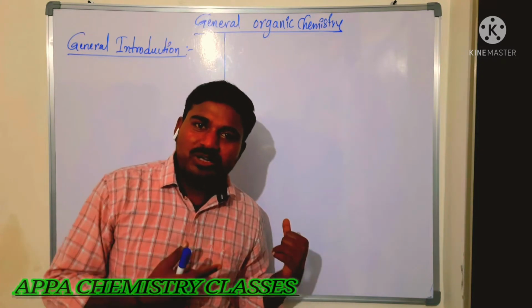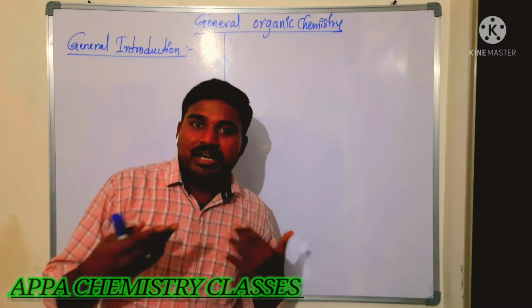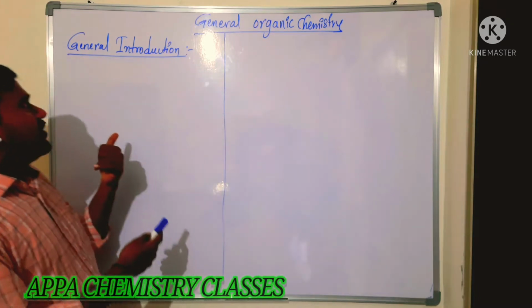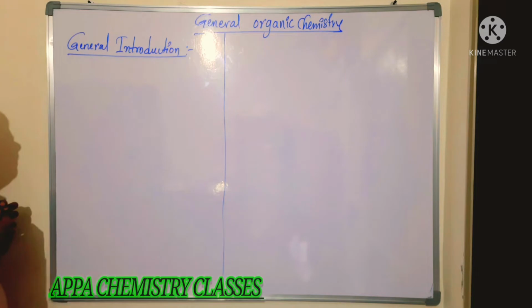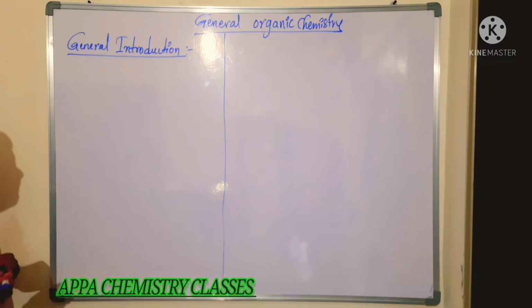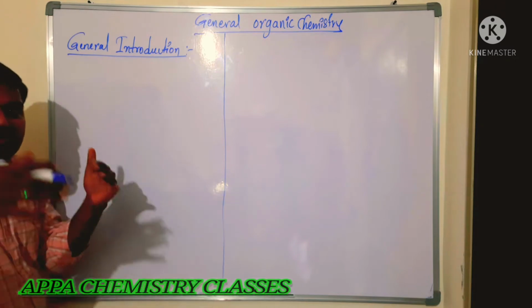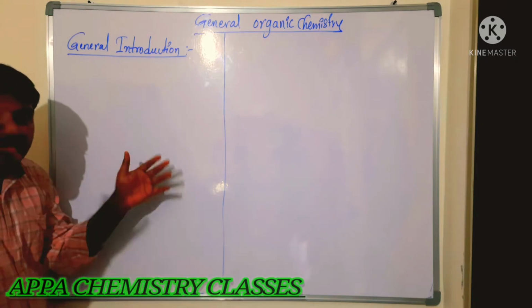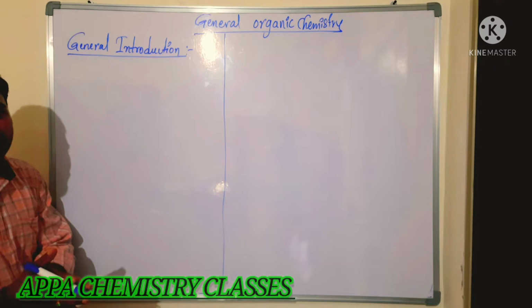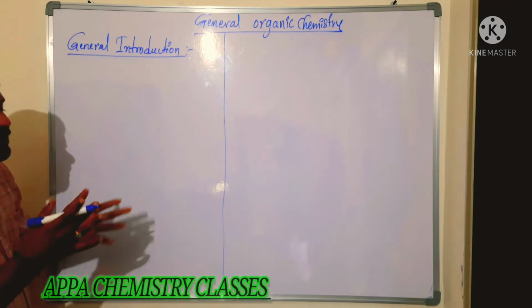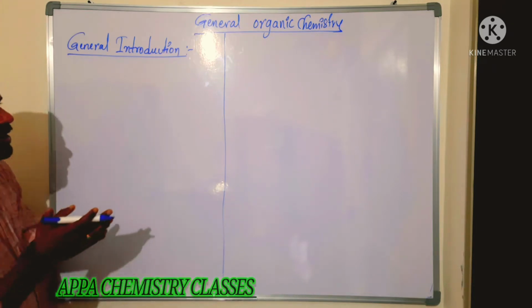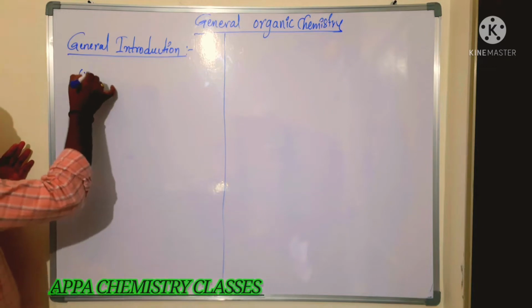You know these in lower classes; once again I will recall them. In the general introduction of organic chemistry, first we have to see why carbon forms a numerous number of compounds. Millions of compounds are there. Why does carbon form those millions of compounds? Due to some reasons.